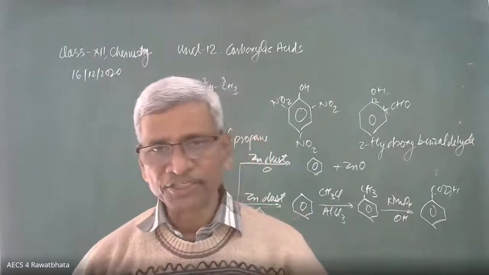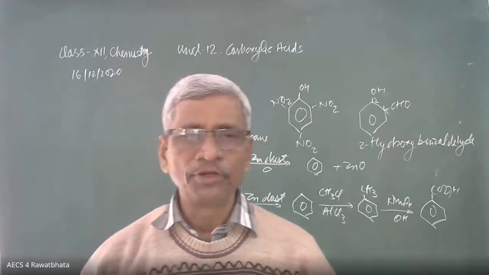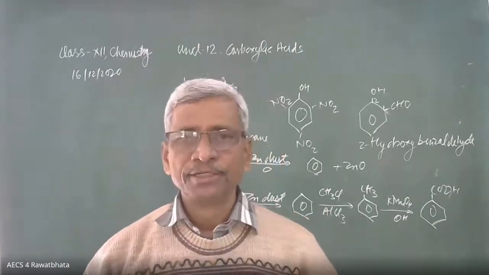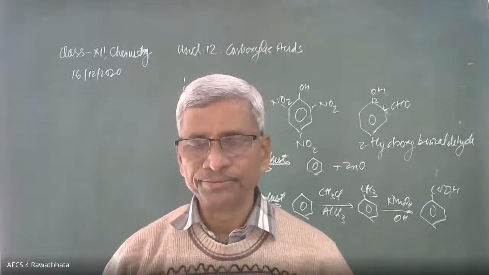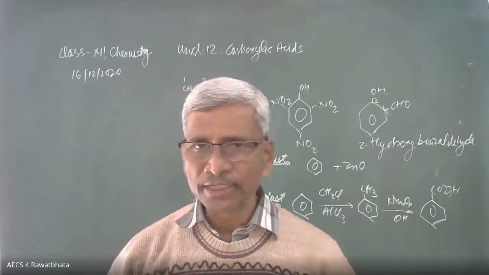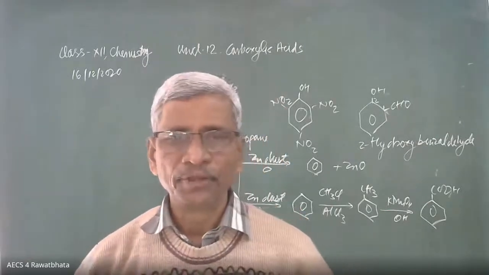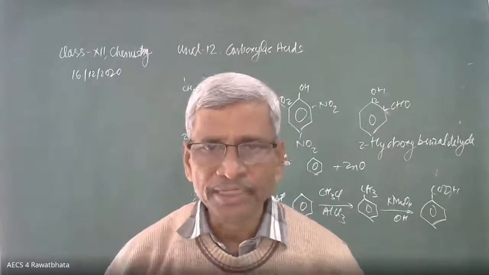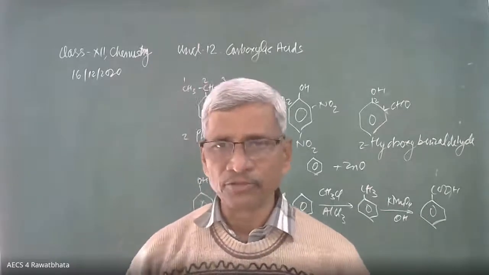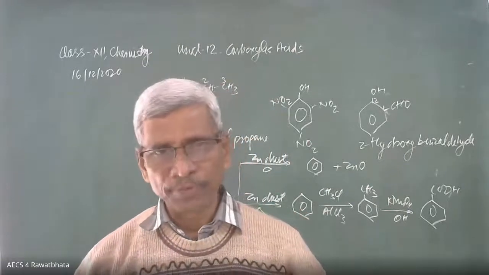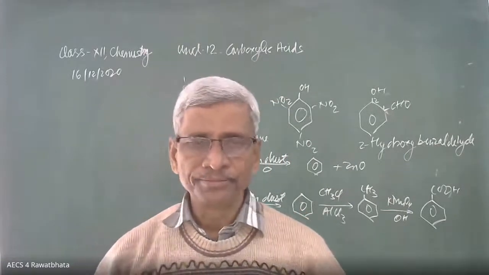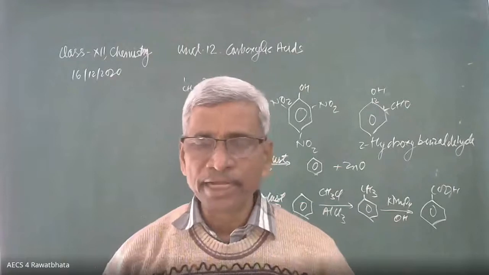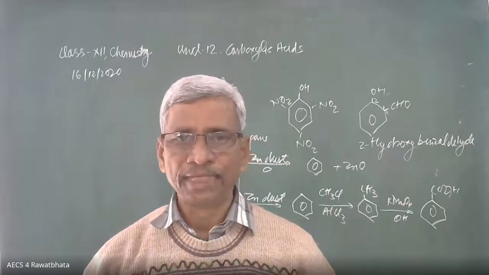And a coupling reaction. In a coupling reaction, phenol combines with benzene diazonium chloride, BDC, and we get an azo dye. One more example of a coupling reaction: benzene diazonium, orange dye formation. And one more coupling reaction is there, when diazonium salt combines with aniline, that is coming in the next topic.